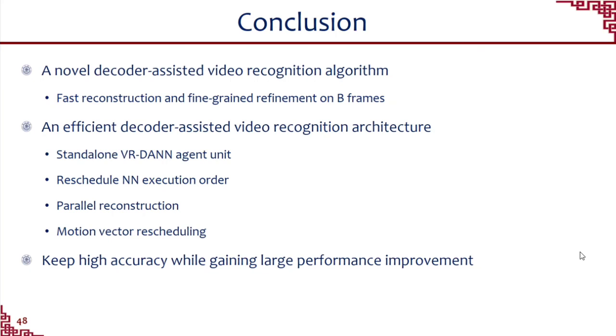In conclusion, we propose a novel decoder-assisted video recognition algorithm so that we can quickly reconstruct and refine B-frames. We also propose an efficient decoder-assisted video recognition architecture to accelerate our VR-DANN algorithm. By rescheduling neural network execution order, parallelizing reconstruction, and coalescing memory requests, we can achieve higher performance improvement. Our proposed VR-DANN can keep high accuracy while gaining large performance improvement.